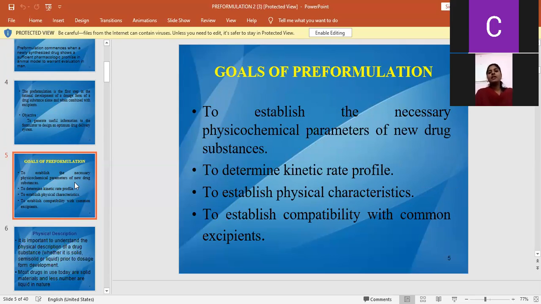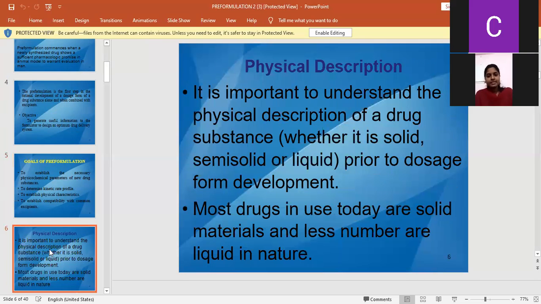What does optimized dosage form mean? We call it an optimized dosage form when the drug is effective, stable and safe. At that time we call it a stable dosage form. Next, these are the goals of pre-formulation.